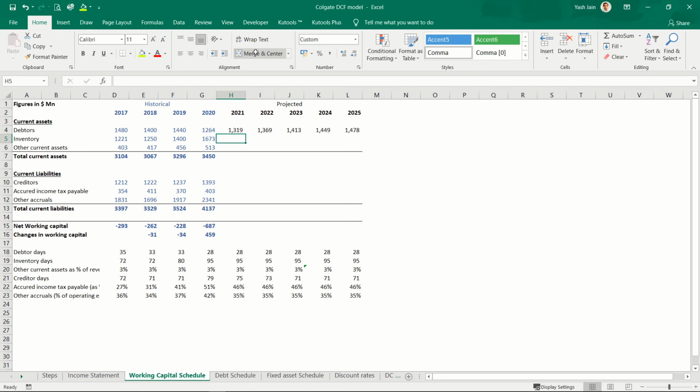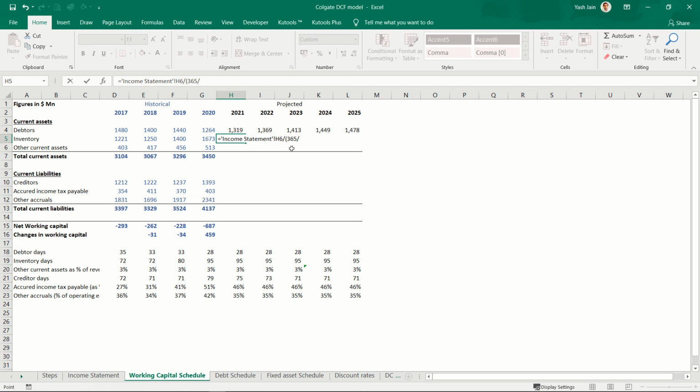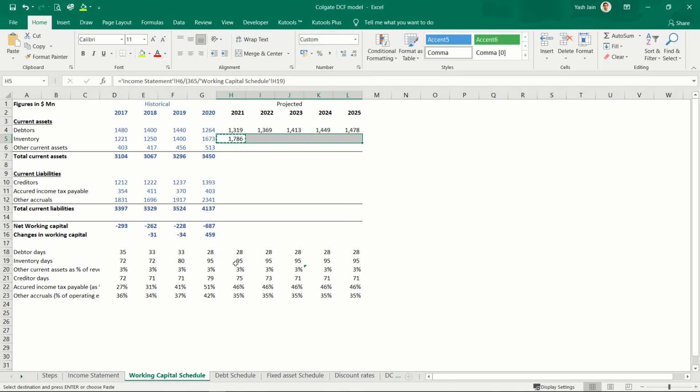Then inventory levels, again the same thing: cost of sales divided by inventory turnover, that is 365 divided by inventory days, that is 95. Enter, copy, paste. This is my level of inventory.